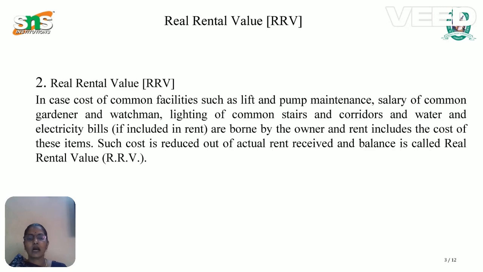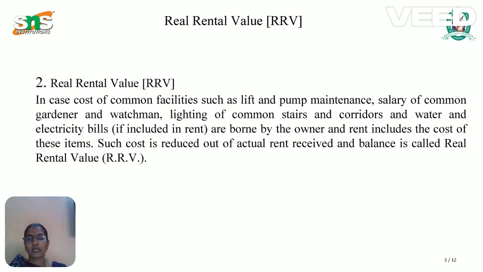In case the cost of common facilities such as lift, pump maintenance, or salary of the common gardener and watchman, sometimes lighting of the common staircase and corridors, that is electricity, and water and electricity bill are included in the rent, all of these are borne by the owner, and the rent includes the cost of these items. Such cost is reduced from the actual rent received, and the balance is called the real rental value.